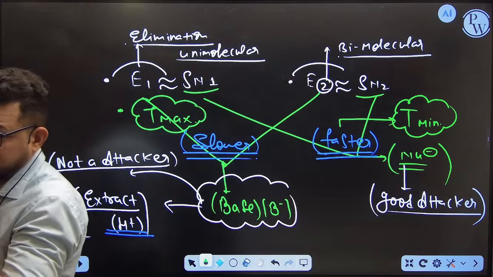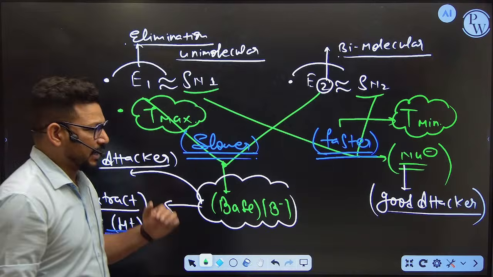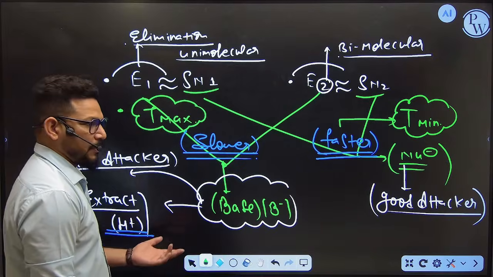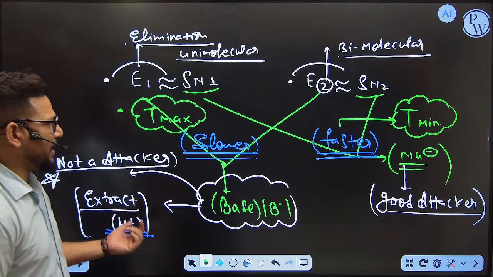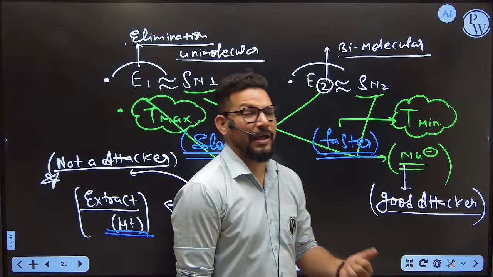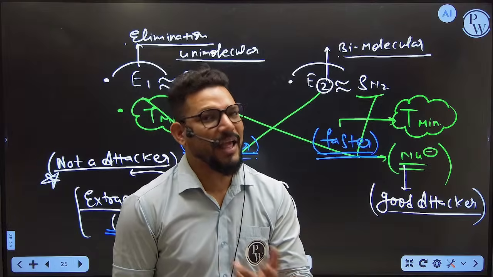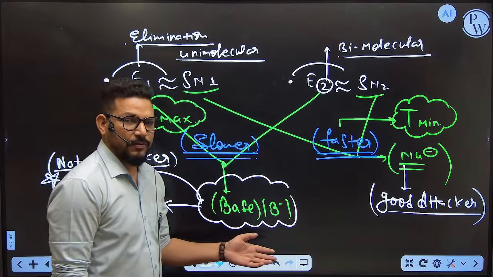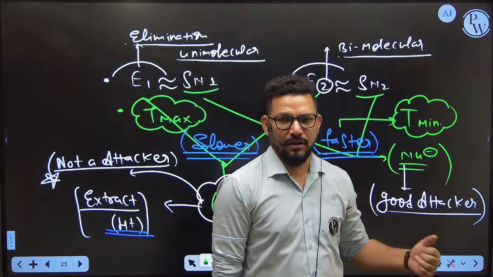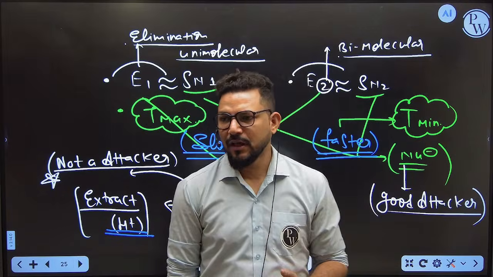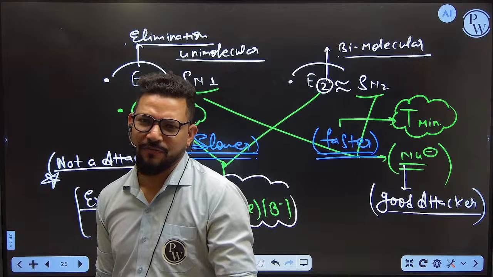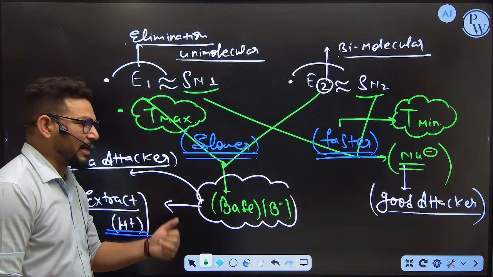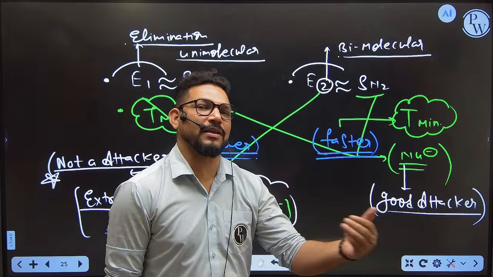So what is the difference between them? In substitution we need nucleophile. In elimination we need base. Substitution is faster because nucleophile is a good attacker. Elimination is slower because base is not a good attacker. It is going to extract the H plus ion from the compound. And that's why, substitution being a faster reaction, there is no need of high temperature to carry out the reaction. But elimination is a slower reaction, so we need to apply temperature to get the product faster.